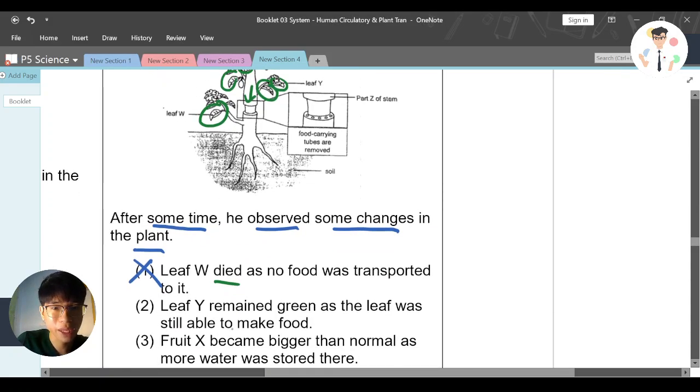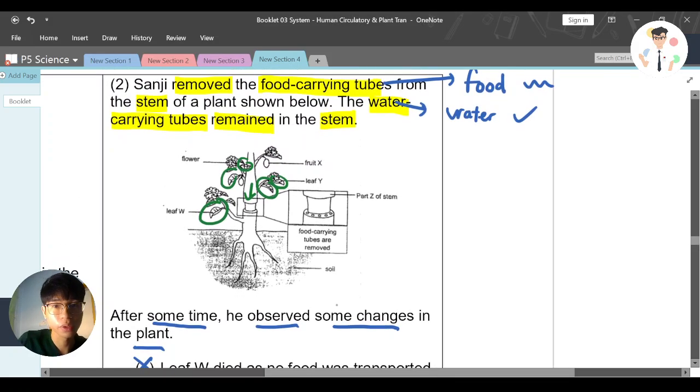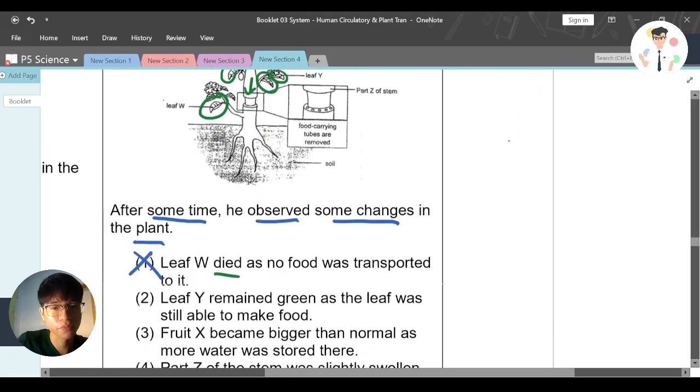Number two, leaf Y remained green as the leaf was still able to make food. Correct? Yeah, shouldn't be a problem, because it itself is the one making food. And leaf Y still has water also, because the water carrying tube is still okay. So it doesn't have a big problem here.